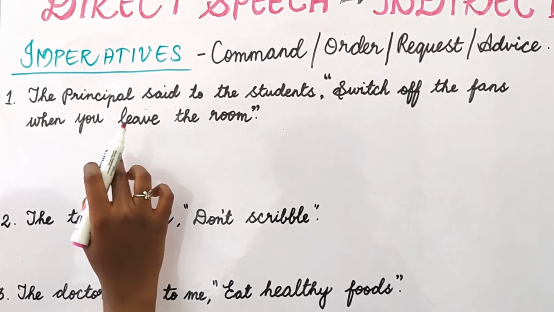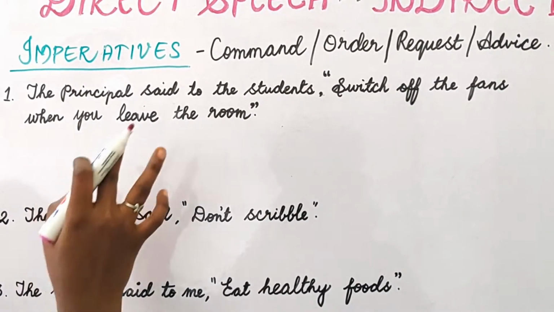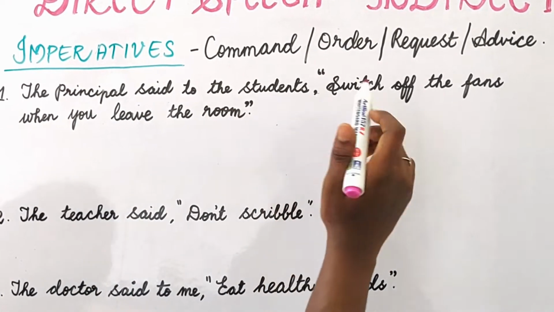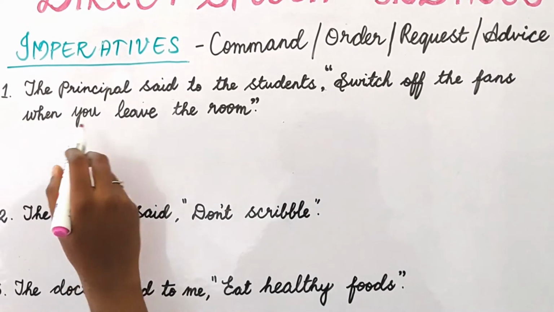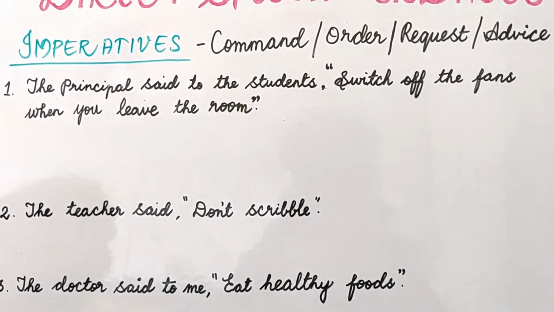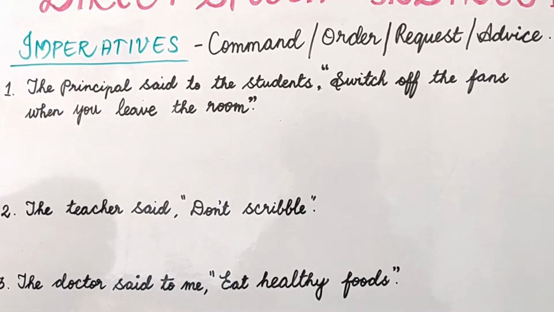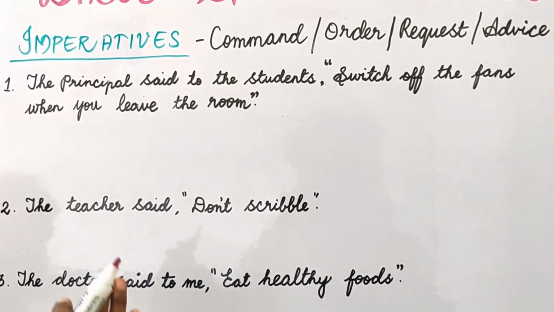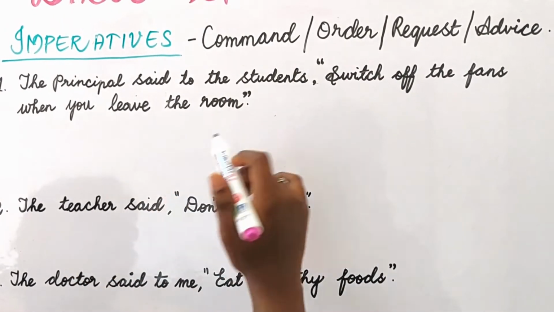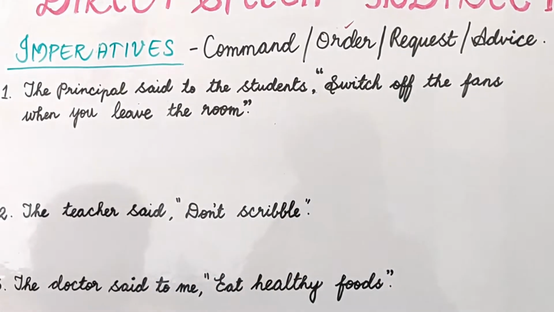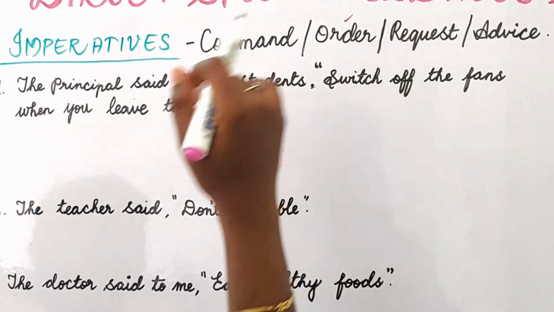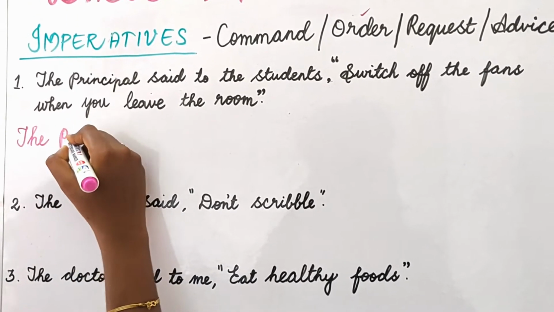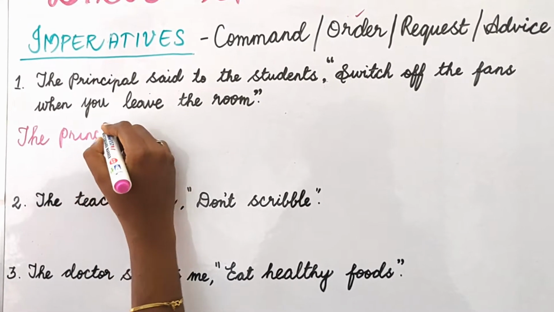So the first example for imperatives is, let me read out. The principal said to the students, switch off the fans when you leave the room. Switch off the fans when you leave the room. So when you read out the sentence, how does it appear to you? It can be an order, isn't it? So order sentence. So we have selected the reporting verb, ordered.